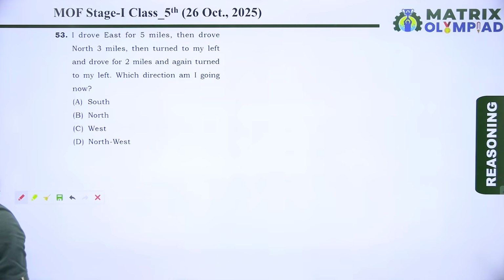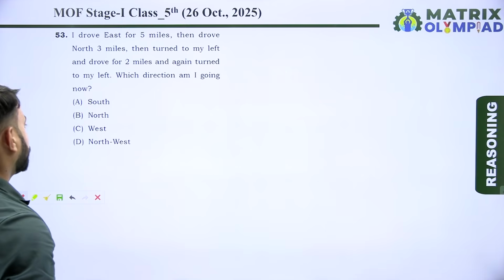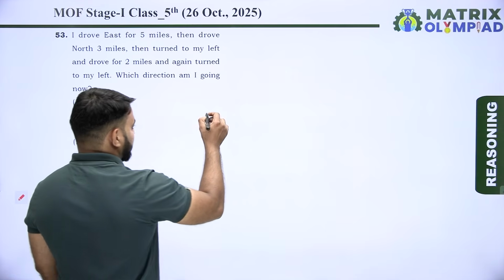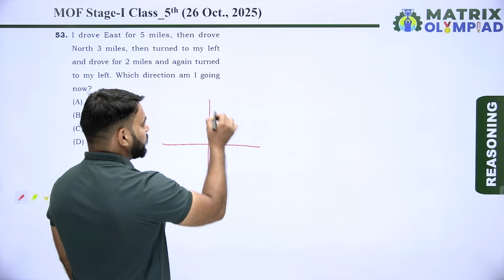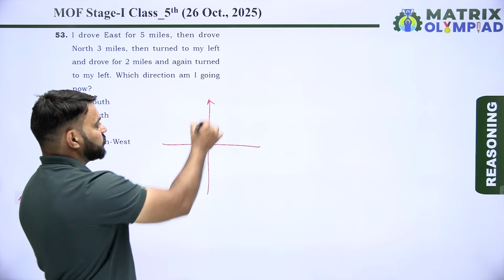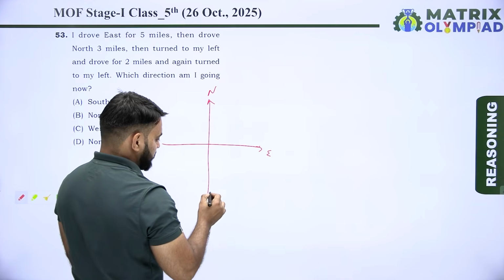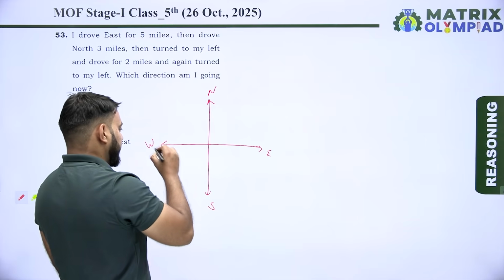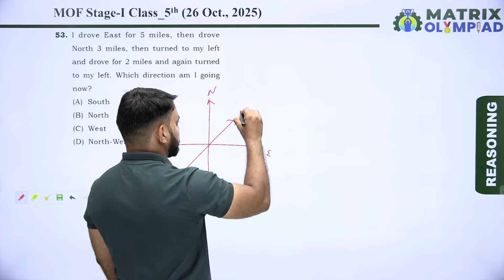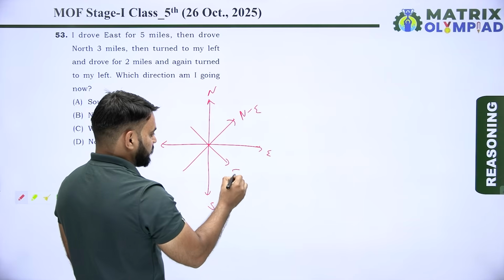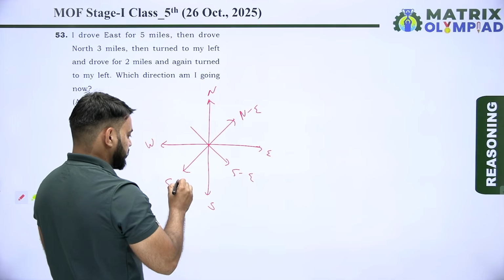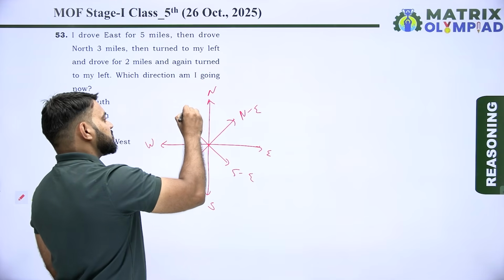I drove east for 5 miles, then drove north 3 miles, then turned to my left and drove for 2 miles and again turned to my left. Which direction am I going now? Before starting this question, we should know that there are 4 main directions: north, east, south, and west. And there are 4 cardinal directions: northeast, southeast, southwest, and northwest.